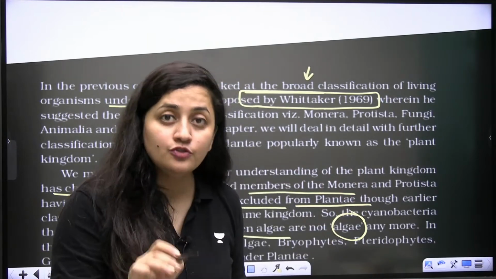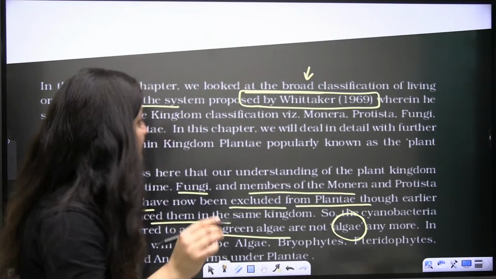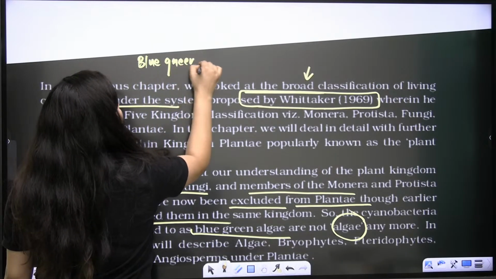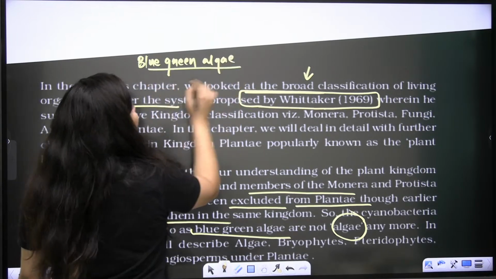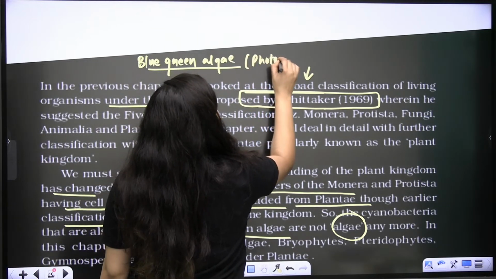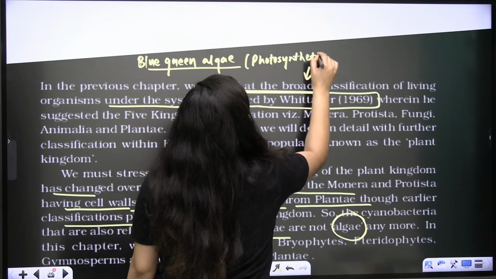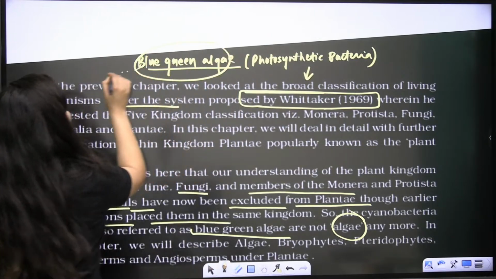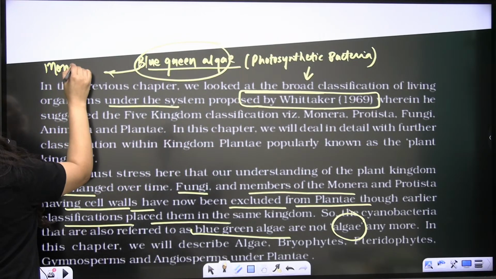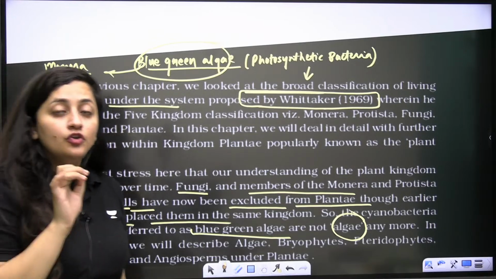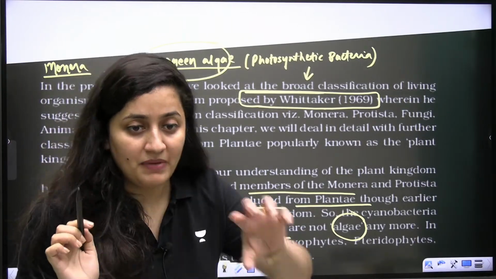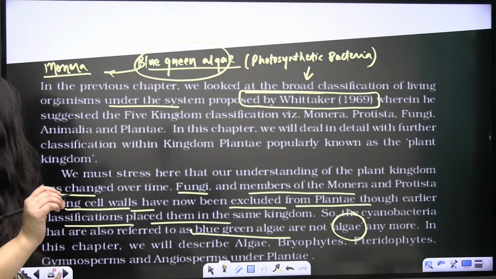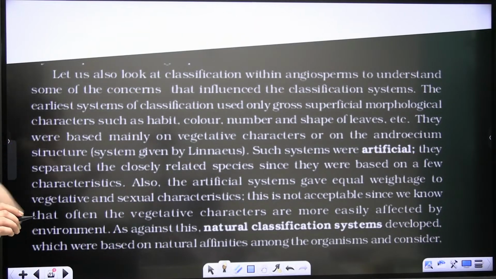And let me tell you, many students make this mistake. Just remember it, bache, when you talk about blue-green algae, that is photosynthetic bacteria or cyanobacteria, it is the member of kingdom Monera, but not the member of kingdom Plantae. Basically, algae is there in plant kingdom, but blue-green algae is not the part of plant kingdom. Is that clear? Is that clear?